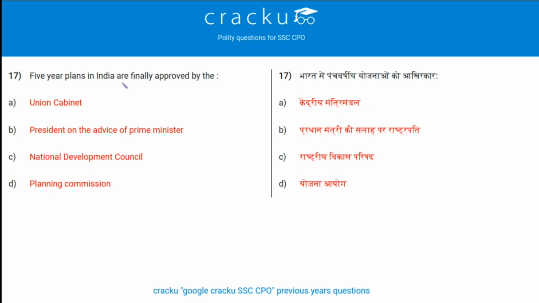Next question. 5-year plans in India are finally approved by. The 5-year plan in India is finally approved by National Development Council, option C. And this council is headed by Prime Minister with all the Chief Ministers and Cabinet Ministers on board to give the final authority for the approval of 5-year plans. So the answer to this question is option C.